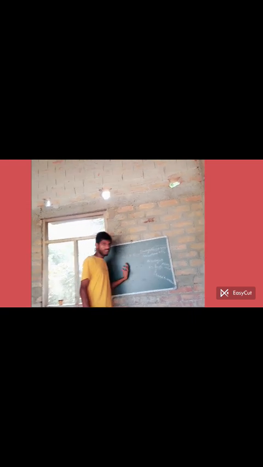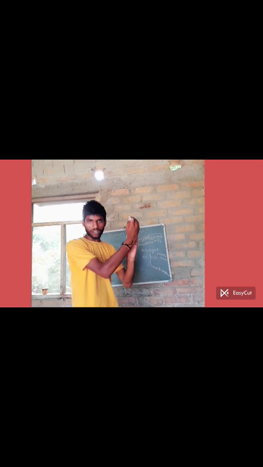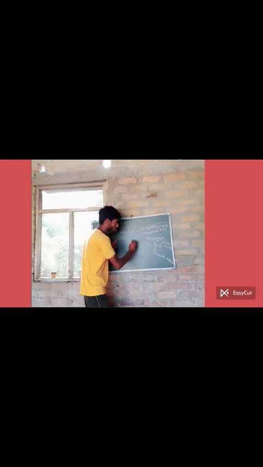Next, what is digestion? Digestion is actually the reverse process of photosynthesis. What is the process of digestion?